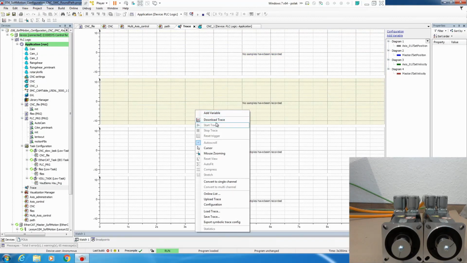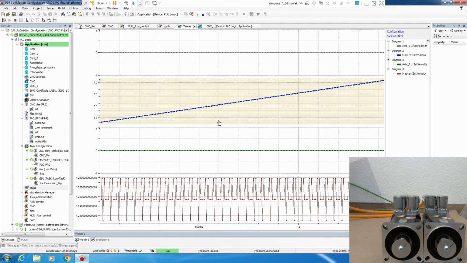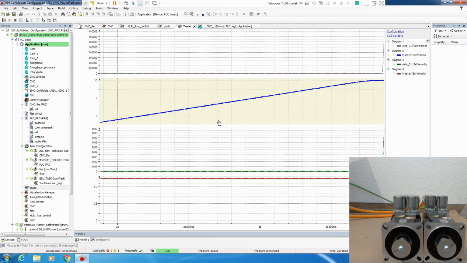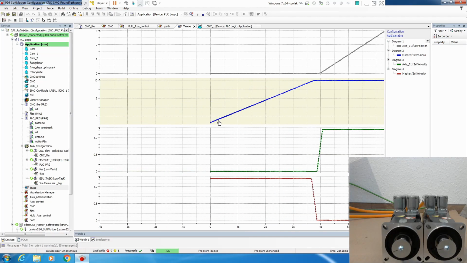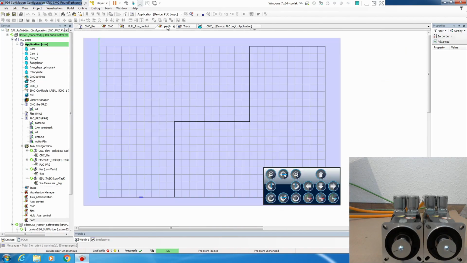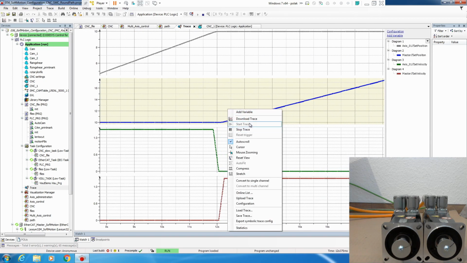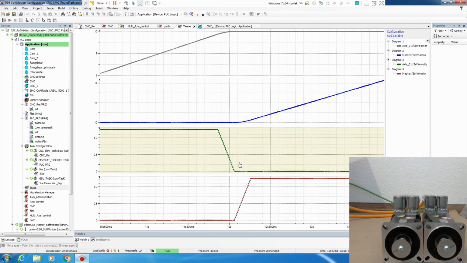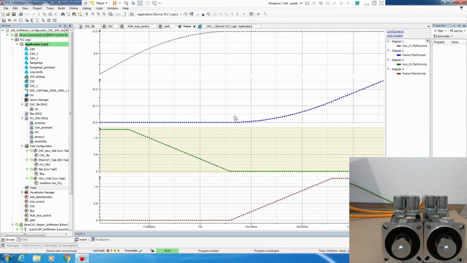Now let's load the trace and see how this looks like. And as you can see, we are executing. If we go to path, you will see that it will go to the corner and then go right. Now let's go to the trace and let's stop the trace. If we concentrate on the corner, here, exactly at this position, now let me add a cursor. Here, we can see that in fact both speeds of each axis is almost 0.